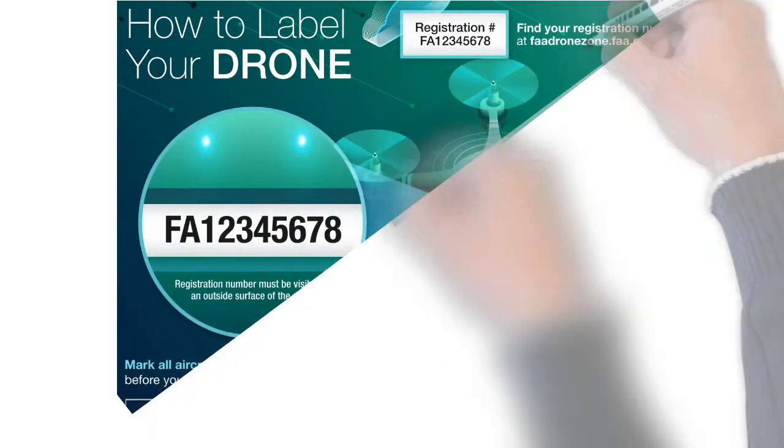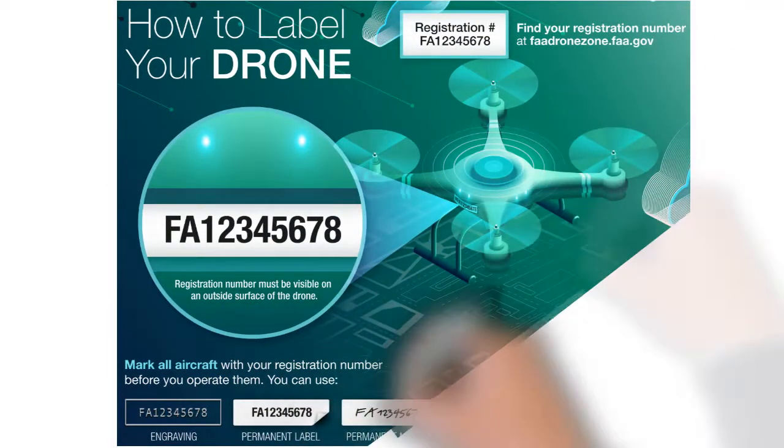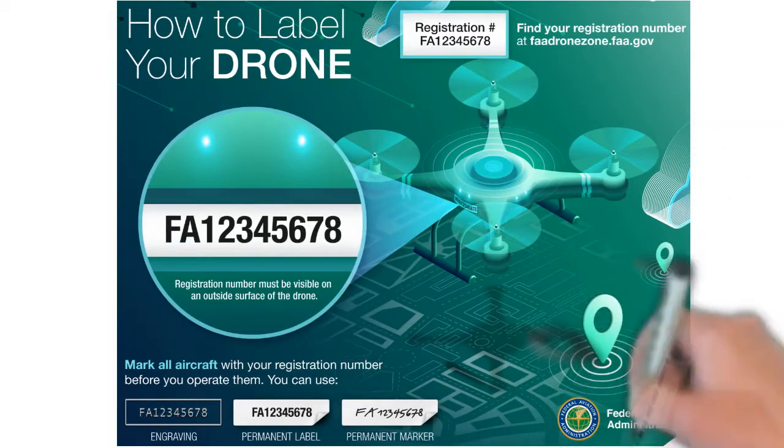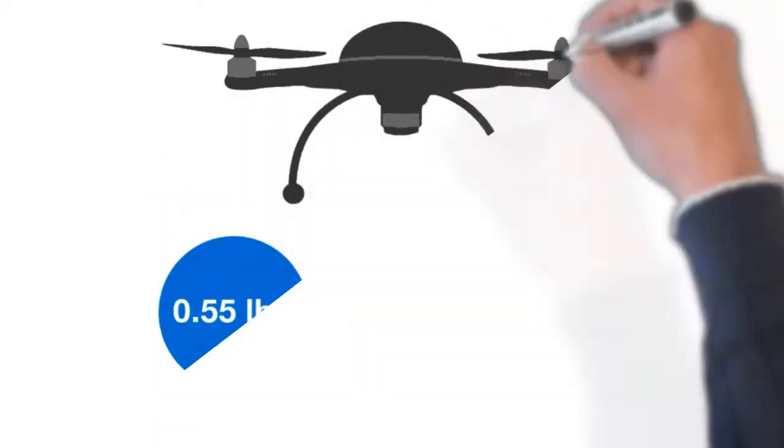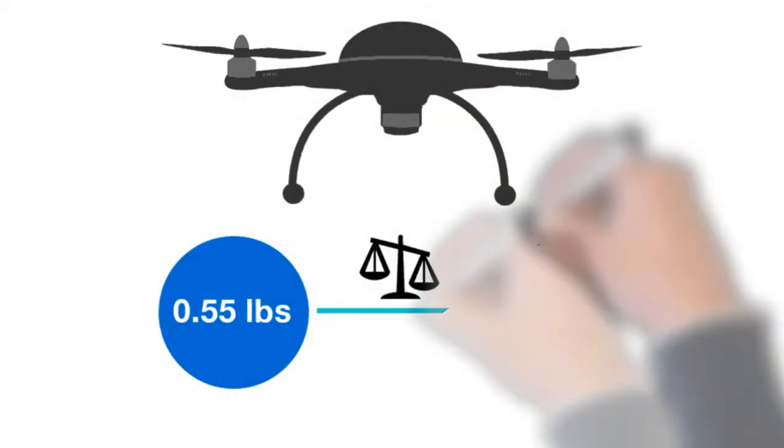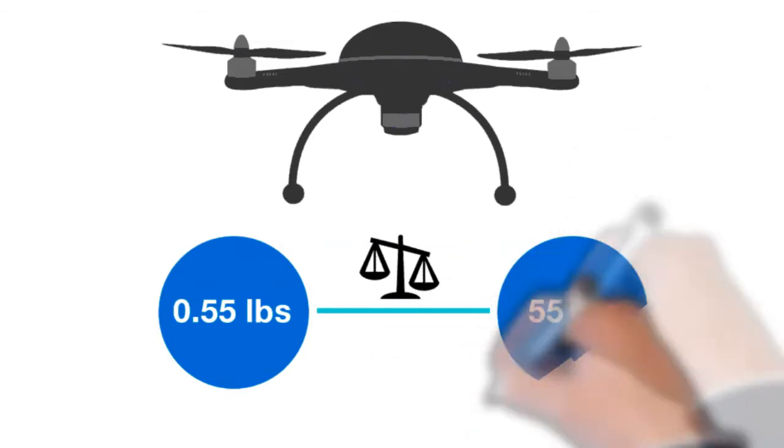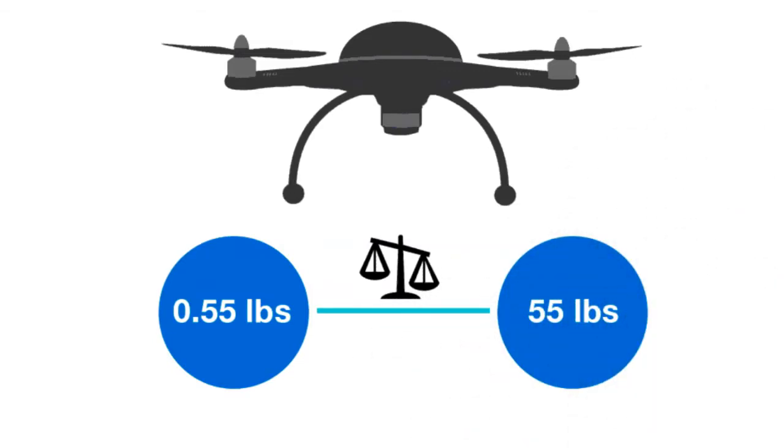No person may operate a small unmanned aircraft that is eligible for registration unless one of the following criteria has been satisfied. The owner has registered and marked the aircraft in accordance with 14 CFR Part 48. The aircraft weighs 0.55 pounds or less on takeoff, including everything that is on board or otherwise attached to the aircraft, or the aircraft is an aircraft of the Armed Forces of the United States.